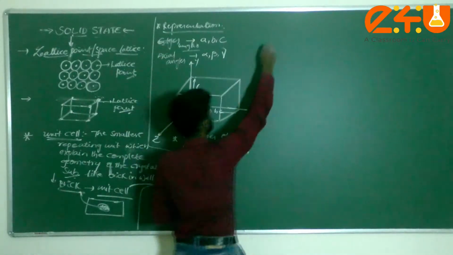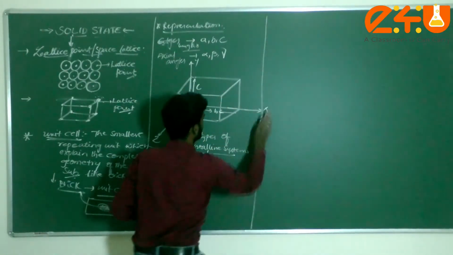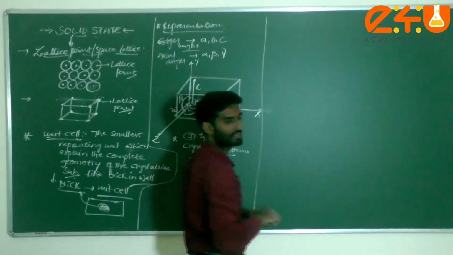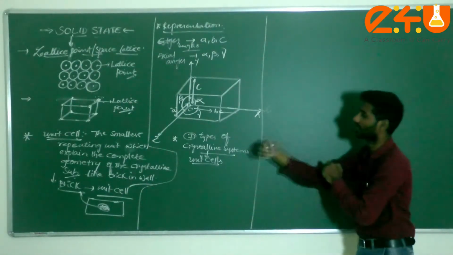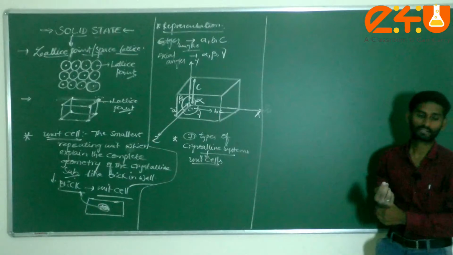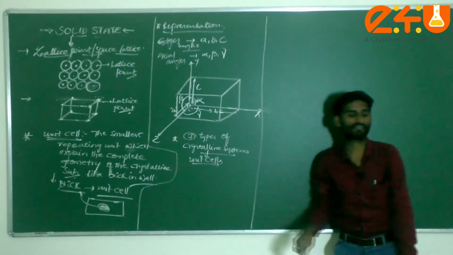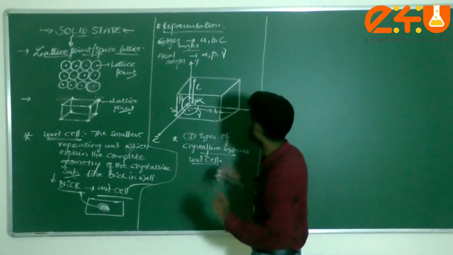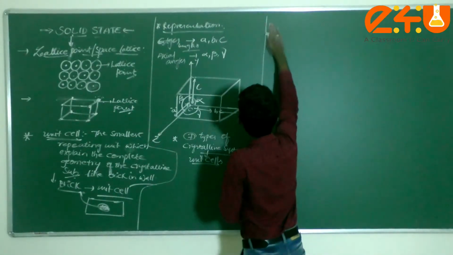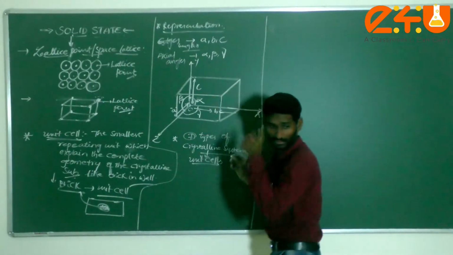Now let us go through what the 7 types are. Am I correct or not? This is very important for competitive exams. They ask what type of axial angles and what type of edge lengths are present in these 7 systems. Without having confusion, I am giving one shortcut here, and based on that we have to write.